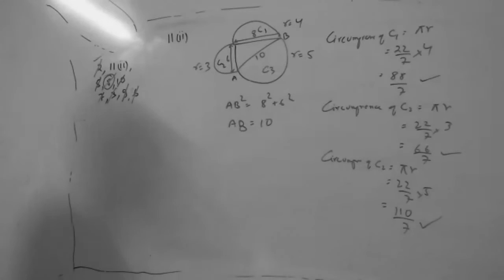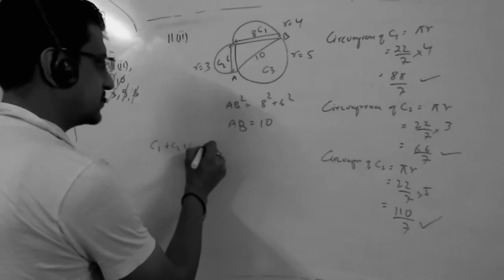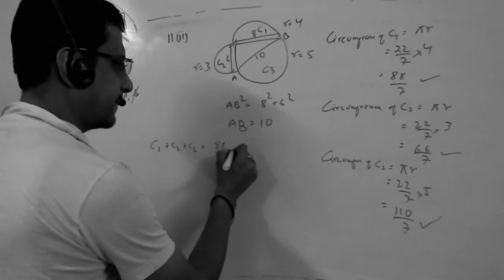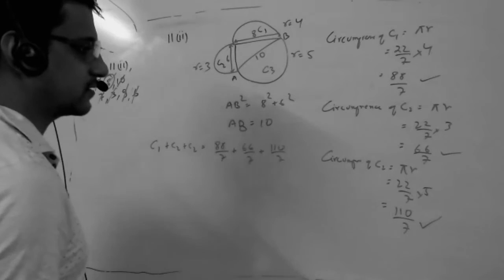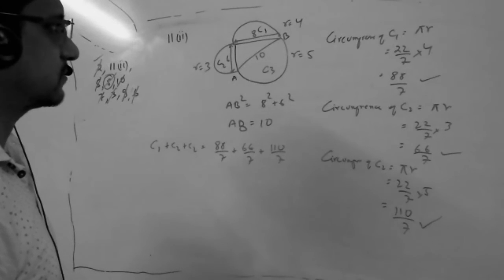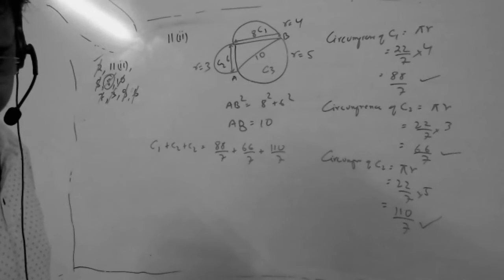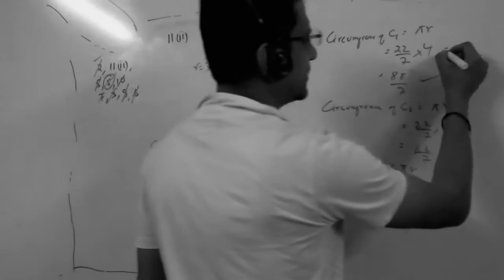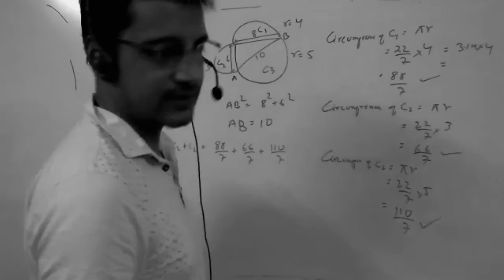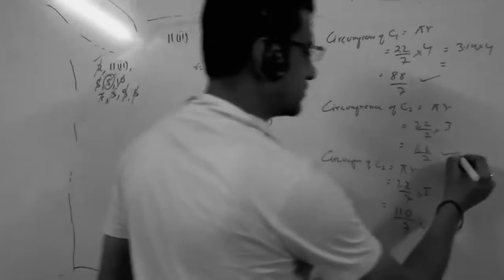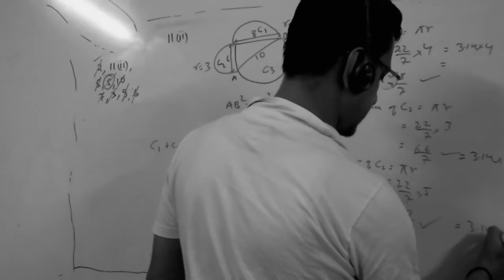Third one, add all this. C1 plus C2 plus C3, 88/7 plus 66/7 plus 110/7. Sir, they have written that we have to use pi 3.14. Okay, so multiply 3.14 into 4. What is the value? Tell me. Multiply and tell me. Here also. These 3 you multiply and tell me.